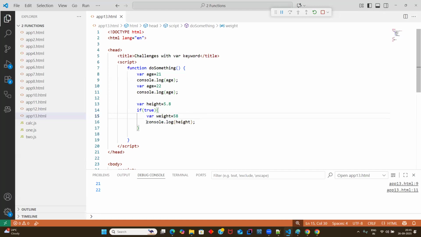Here I'll print height, and I'll print weight also. Guys, on line number 13 I declared our local variable.